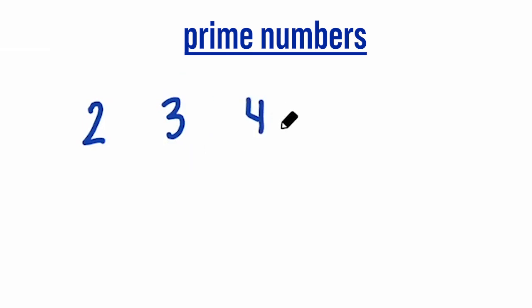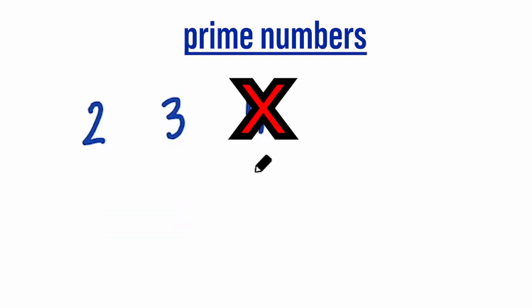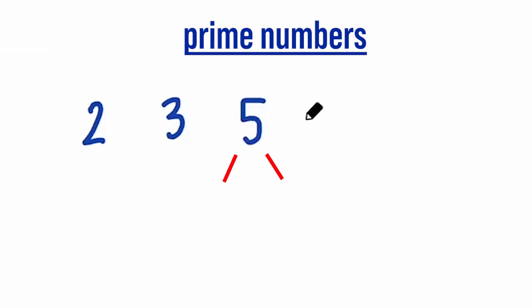What about 4? Well, 4 can be divided by itself, sure. It can be divided by 1, sure. But it can also be divided by 2, so it's not prime, because another thing other than 1 and itself goes into it. So 4 is out. What about 5? Well, 5 is a prime number because it can only be divided by 1 and itself. So there's our next prime number.